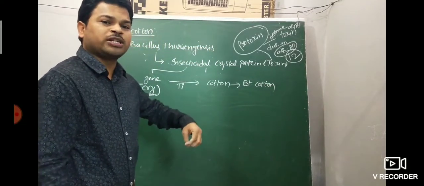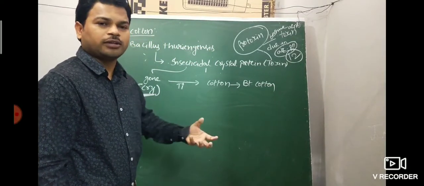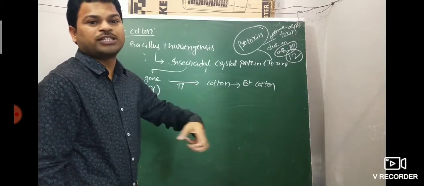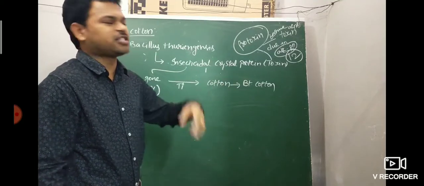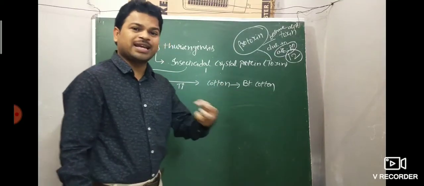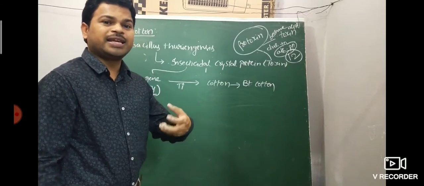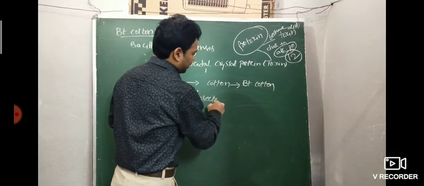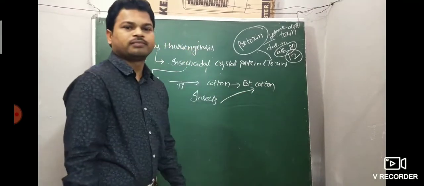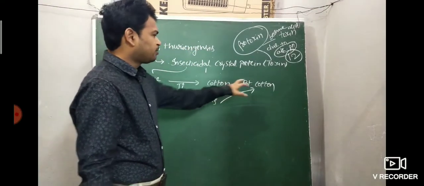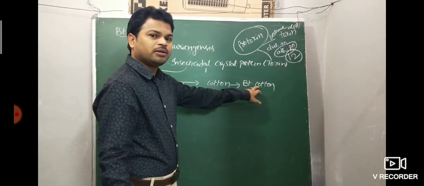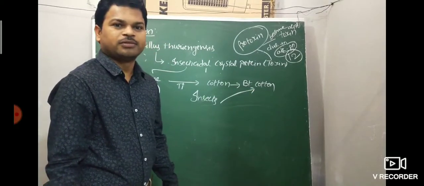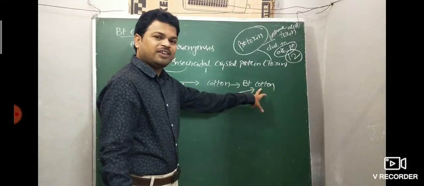So Bt cotton has the Bacillus thuringiensis gene inside, meaning cry genes are present in the cotton. When insects attack Bt cotton, the Bt toxin is present inside.